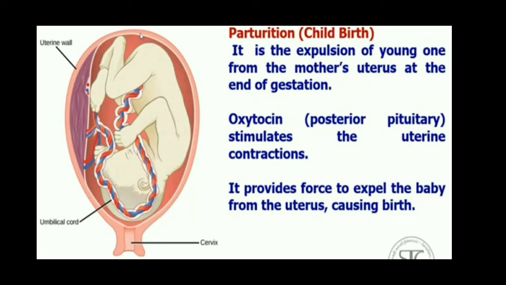It helps to speed up the childbirth process by contracting the smooth muscles of the uterus. So the oxytocin, secreted from the posterior pituitary, stimulates the uterine wall and provides force to expel the baby from the uterus, causing the birth.